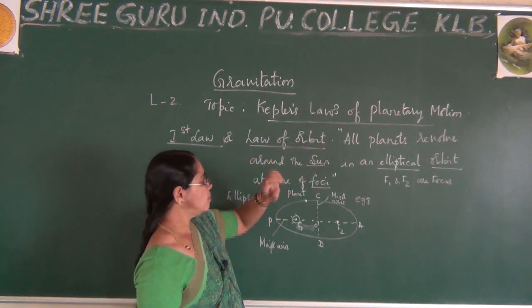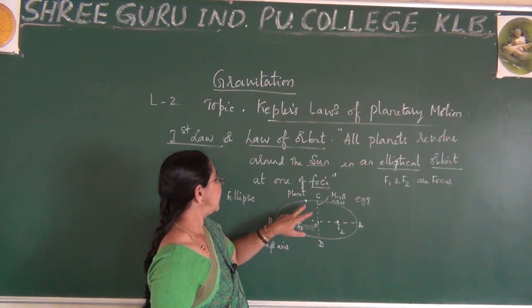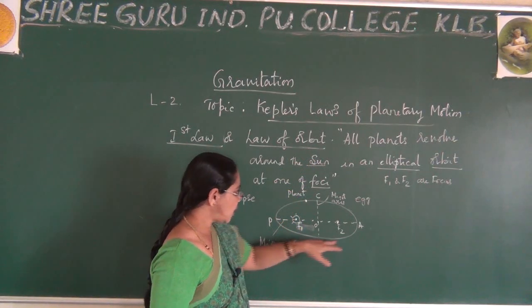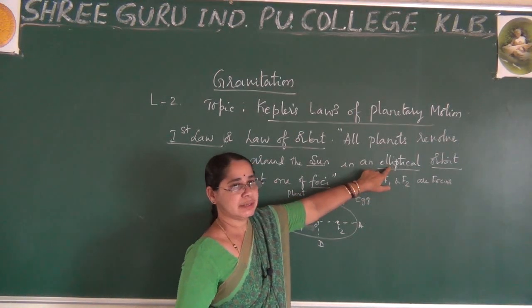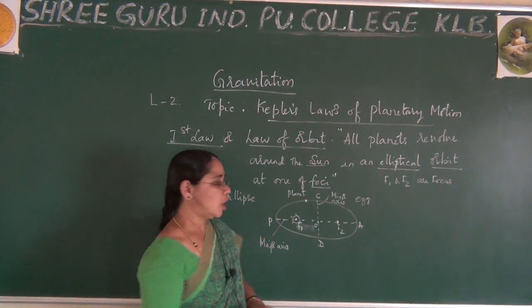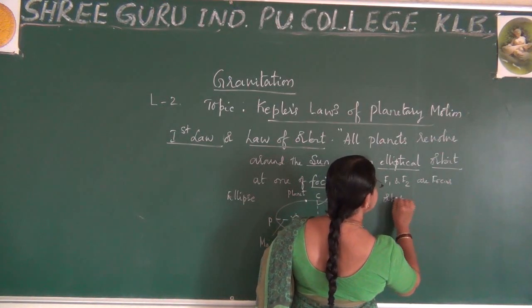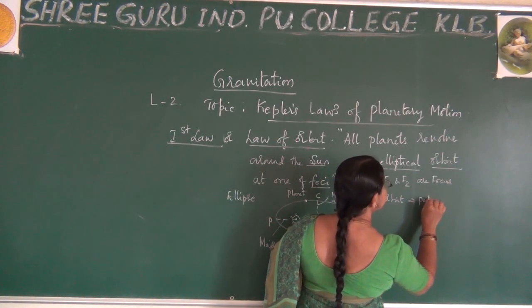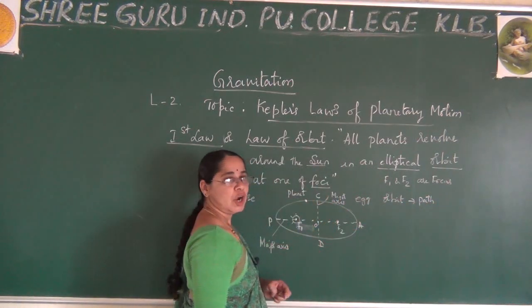So according to him, all planets, along with Earth, revolve around the sun in an elliptical orbit. What do you mean by orbit? Orbit is nothing but the path. The path on which the planet moves is said to be called the orbit.